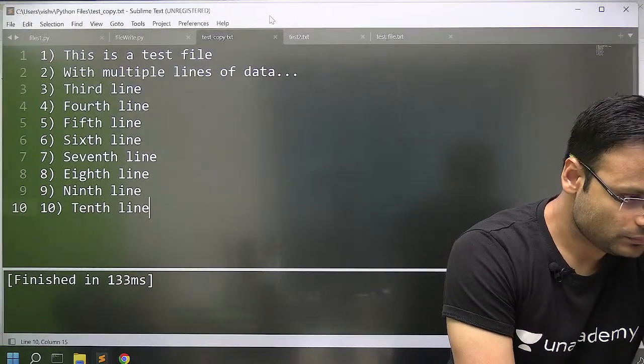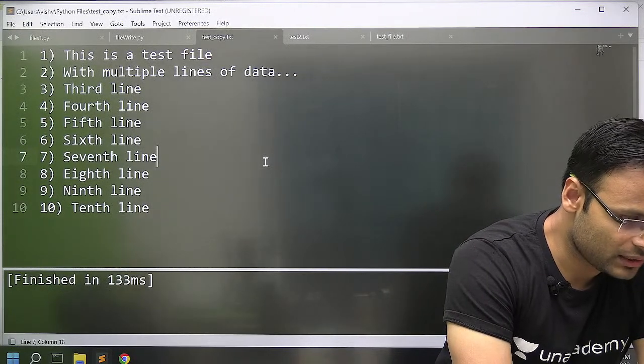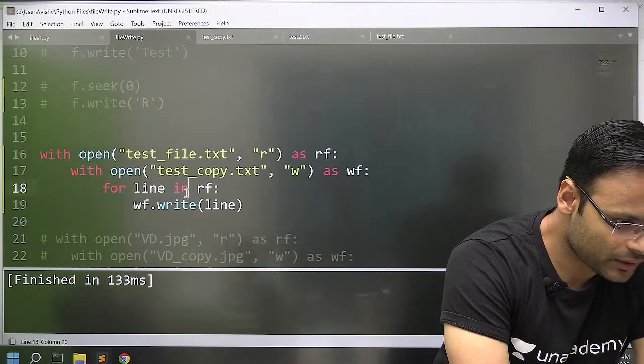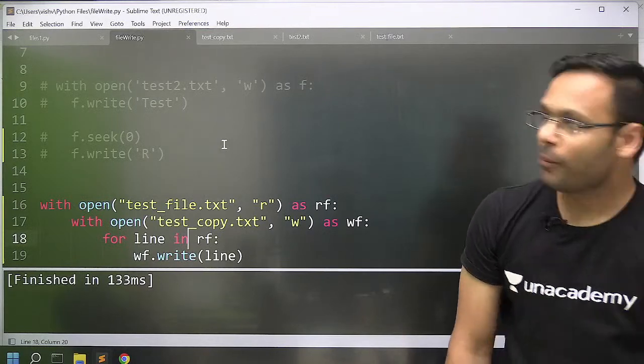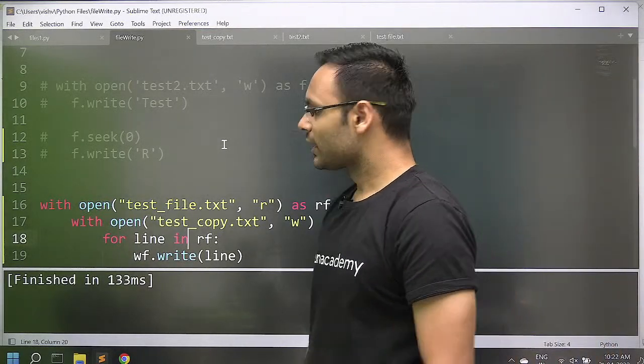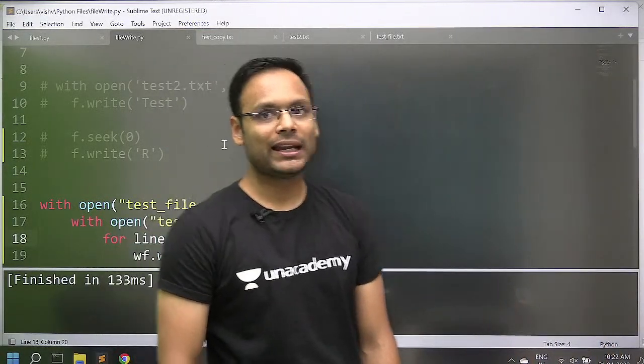Chalo. Let's go further. Let's try to see one last thing. Can we copy only text files, sir? Can't we copy any other type of file? We can.